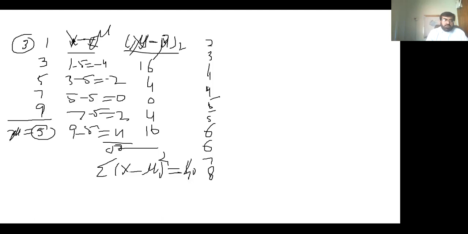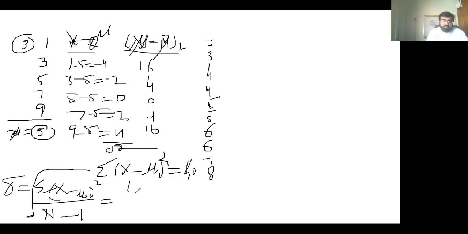Now the formula for the standard deviation of the population is equal to the square root of sigma (x minus mu) whole square divided by n. Under the root, 40 divided by 4 is 10.